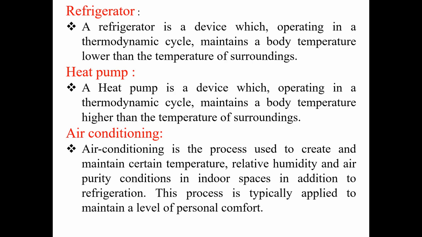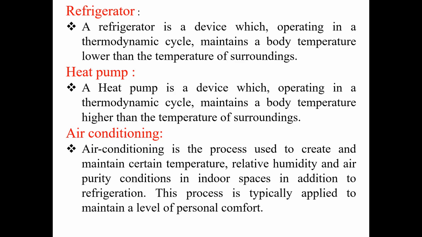Next, we have one more process, that is air conditioning. Air conditioning is a process used to create and maintain certain temperatures relative to humidity and air purity conditions in indoor space, in addition to the refrigeration process. So in addition to refrigeration, we are controlling certain parameters of the air like temperature, relative humidity and purity of the air. This process is typically applied to maintain a level of personal comfort, so that people will be working efficiently with the air conditioning systems.